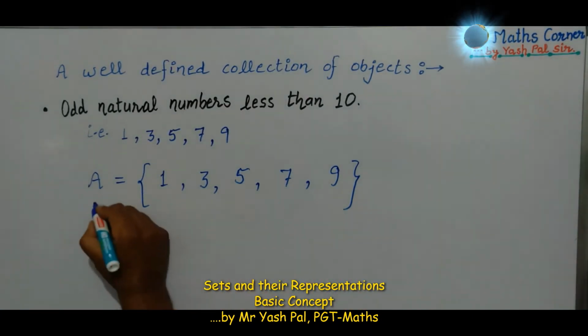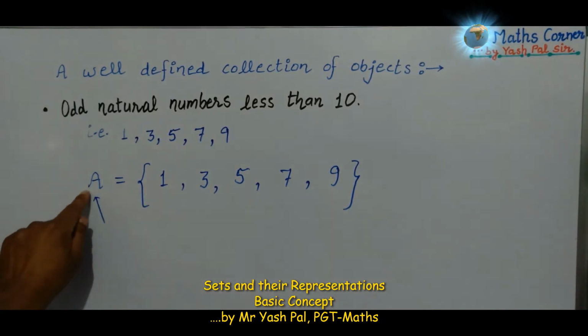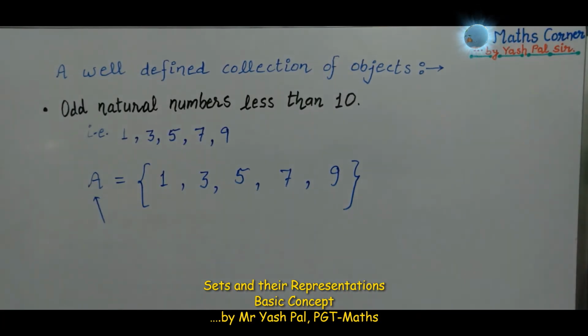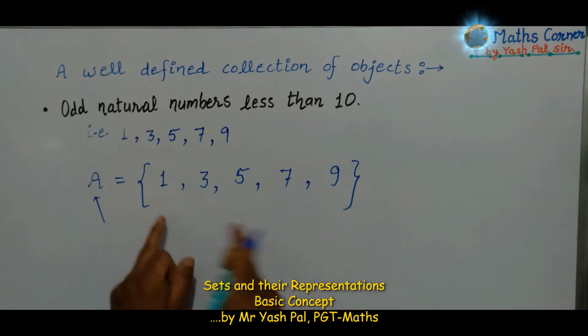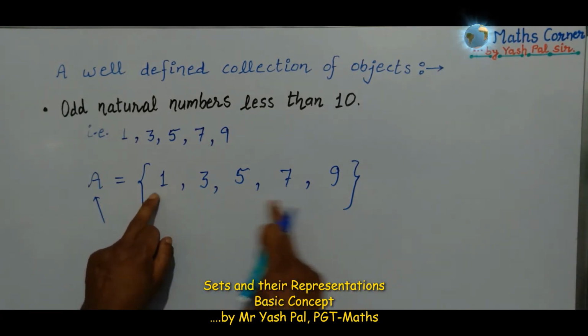This is the set. The name of a set is often written using capital letters of the English alphabet, and inside the curly brackets are the elements.